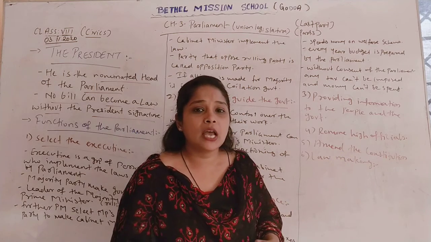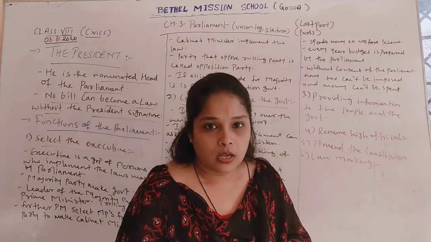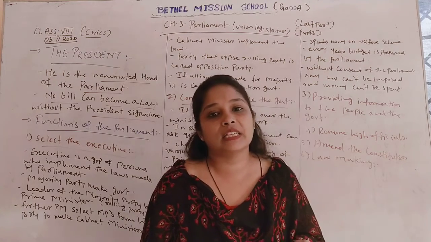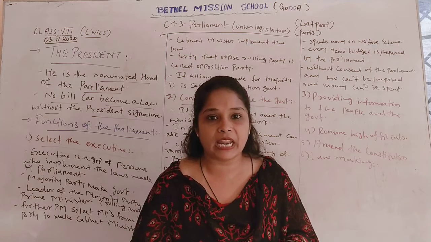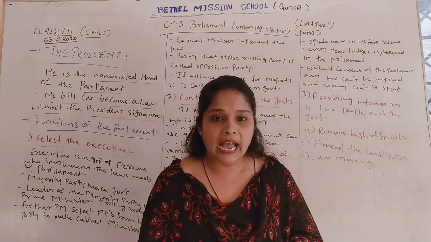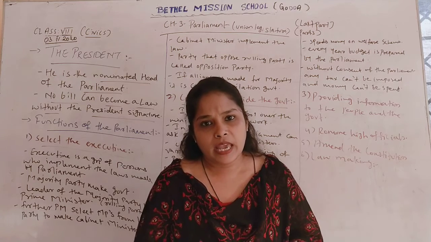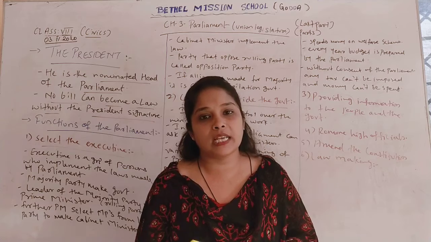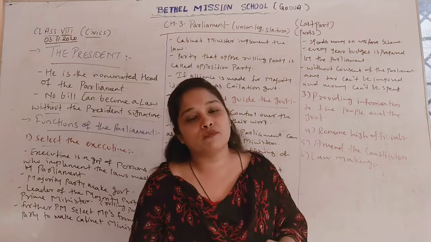And the last one is that Parliament has the authority to make any kind of law, with its law-making procedure. Any bill can be passed in Parliament, after which it becomes a law. It can be either a normal bill or a money bill. Any bill, any law can be passed in Parliament only. So these are the 6 functions of the Parliament.